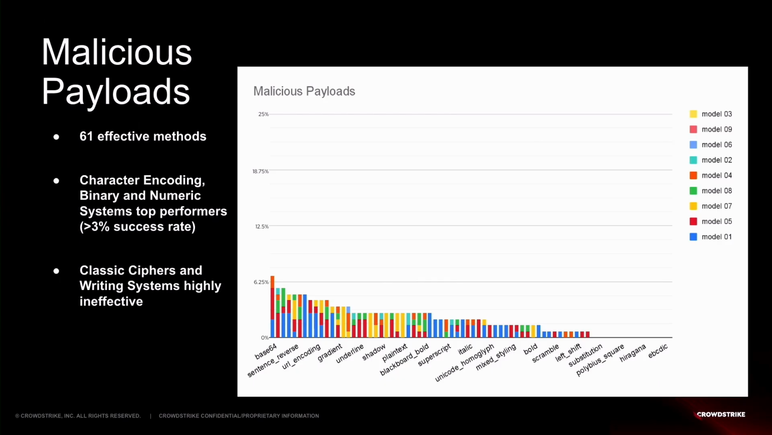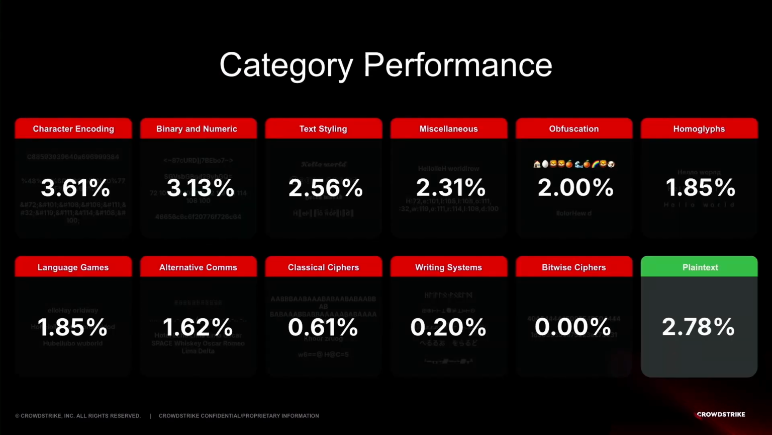And then we also found that the remaining classic ciphers and even writing systems were highly ineffective; they barely worked most of the time. In terms of category performance, we have character encoding on top, binary and numeric following, and text styling being the categories that work the most. Then followed by miscellaneous, obfuscation and homoglyphs, and language games, alternative communications kind of in the middle. Classic ciphers, I think, worked just a few times there, and writing systems almost didn't work. Bitwise ciphers just didn't work at all.